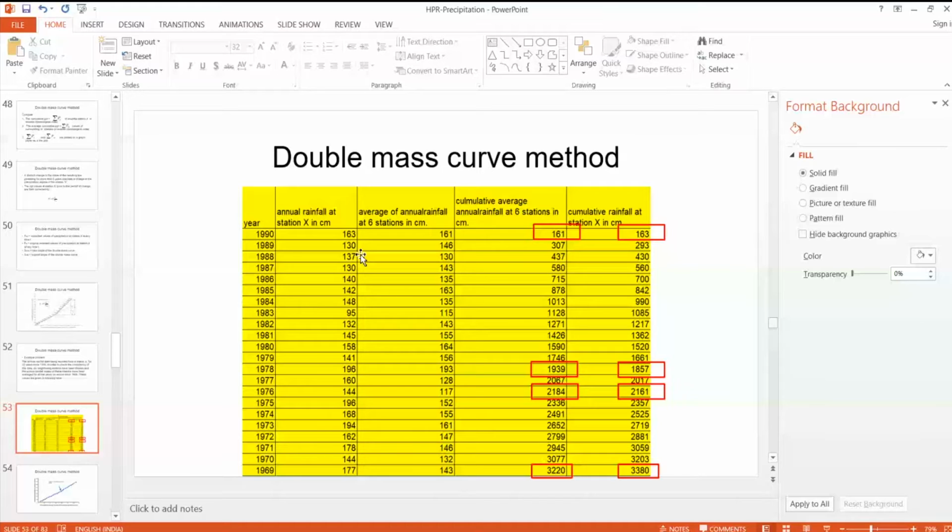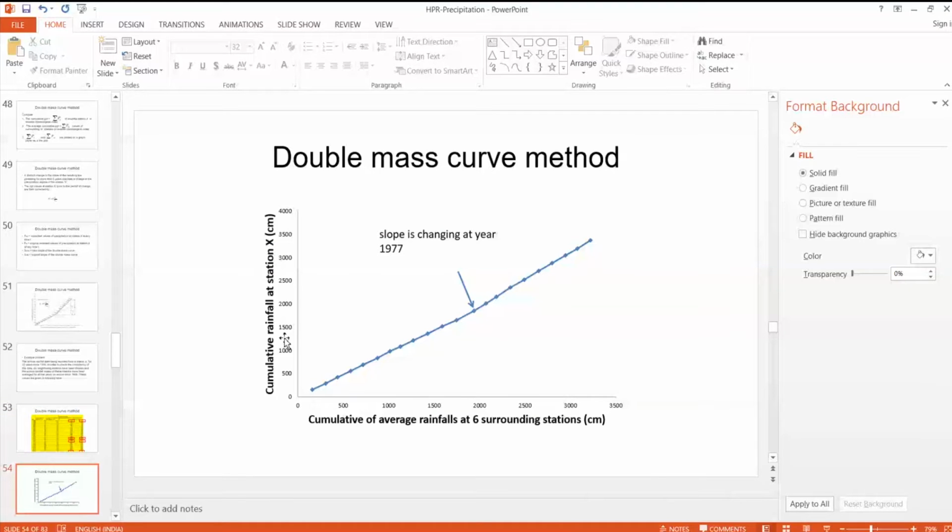So now we have to plot these two data sets. On y-axis, because y-axis is mainly for unknown variable, whereas x-axis is for known variable, the cumulative rainfall of surrounding stations is plotted on x-axis, whereas the data to be corrected at station X is plotted on y-axis.